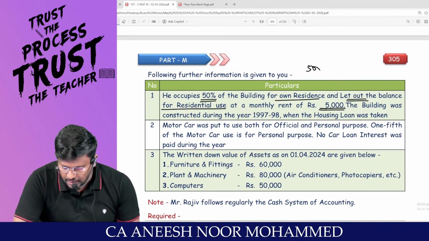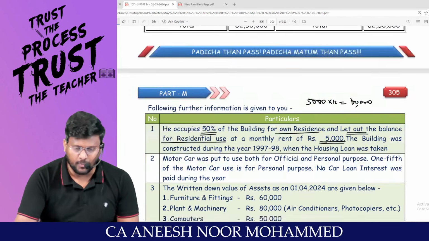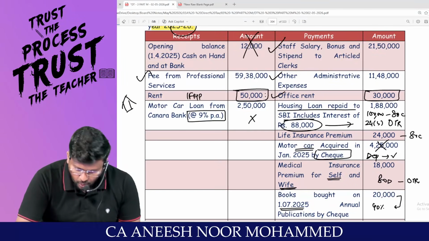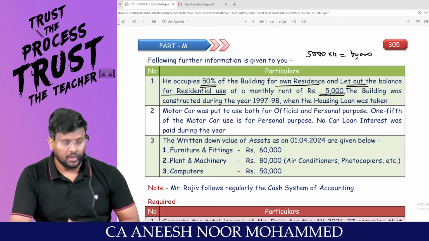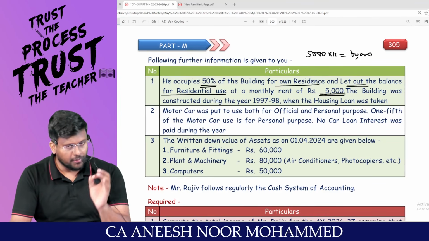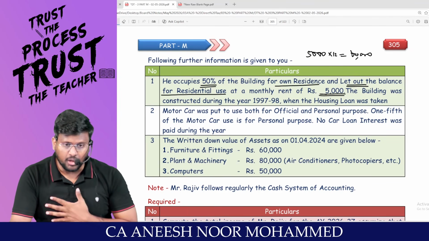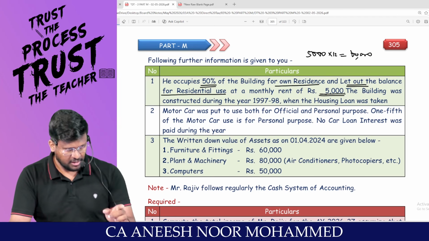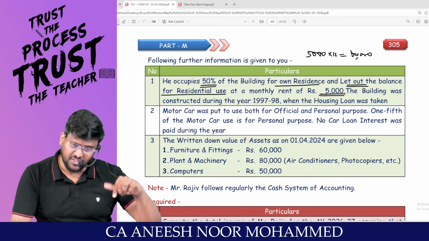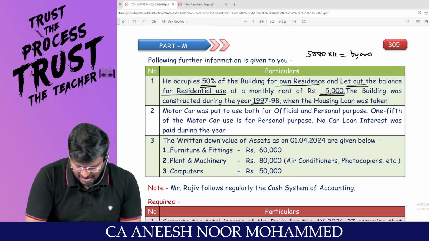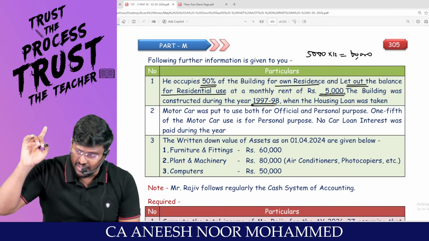Now, 5,000 into 12, 60,000 should be the gross annual value. But we have received a rent of only how much? 50,000. That means there is a shortfall of 10,000. Cash system may be applicable for PGBP, but cash system is not applicable for IFHP, because it is expected rent or actual rent received or receivable, whichever is higher. Building was constructed during 1997-1998.